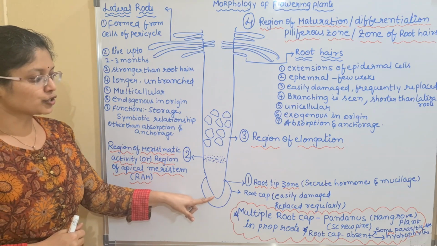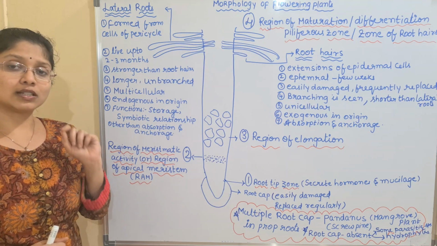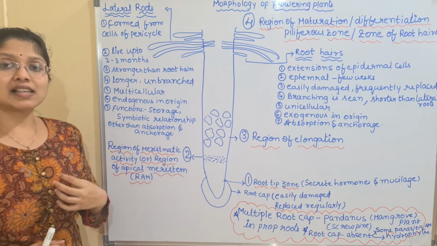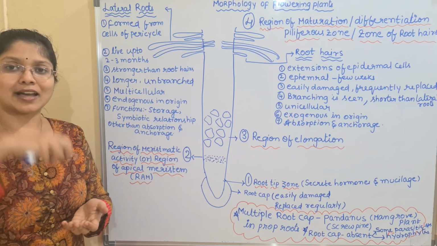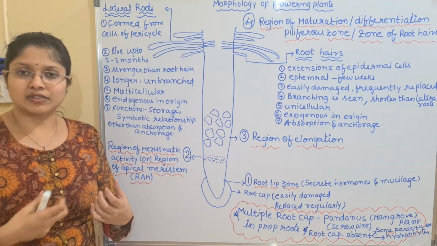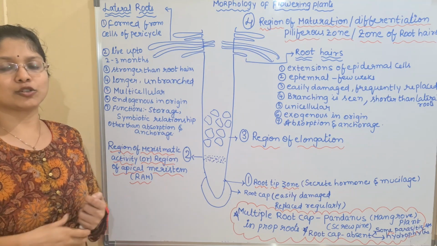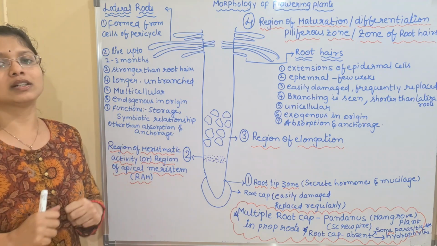Okay, so mainly you have the root cap at the tip region. And what is the function of this root tip? The root tip is mainly meant for the synthesis of hormones, and it also secretes mucilaginous substances. The mucilage acts like a lubricant to penetrate into the soil. There will be hard surfaces, rocks, and even mud. It has to cross these barriers. With the increase in the age of the plant, the length of the root will increase in order to absorb more and more water and nutrients.